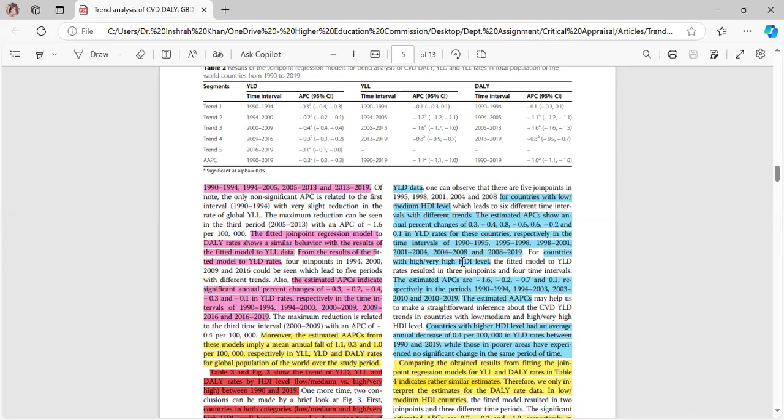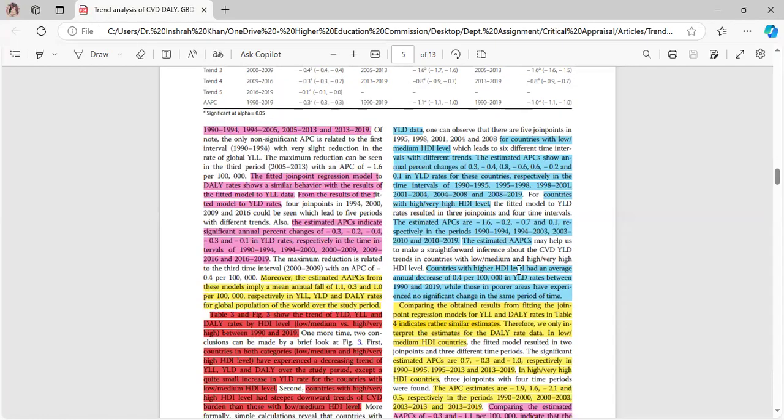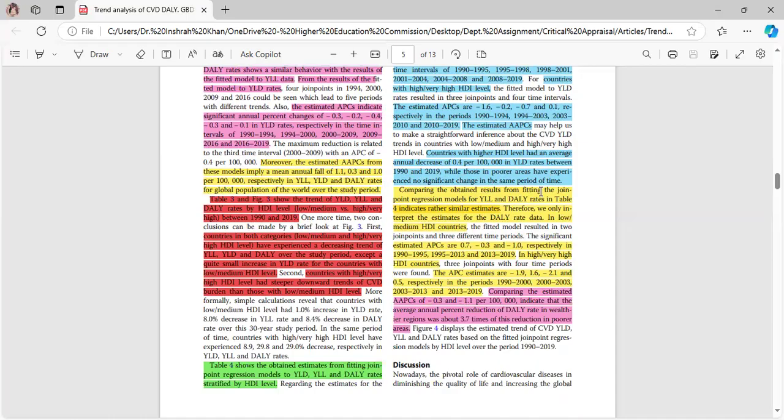For countries with high or very high HDI levels, the estimated APCs are minus 1.6, minus 0.2, minus 0.7, and 0.1, respectively for the time intervals. The estimated AAPCs for countries with higher HDI level had an average annual decrease of 0.4 per 100,000 in YLD rates between 1990 and 2019, while those in poorer areas have experienced no significant change in the same period of time. Comparing the obtained results from fitting the joinpoint regression model for YLL and DALY rates is indicated in Table 4. Both of these results have similar estimates. Therefore, we only target the estimates for DALY rates.